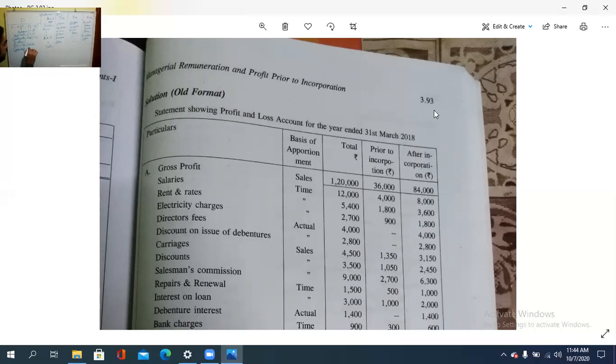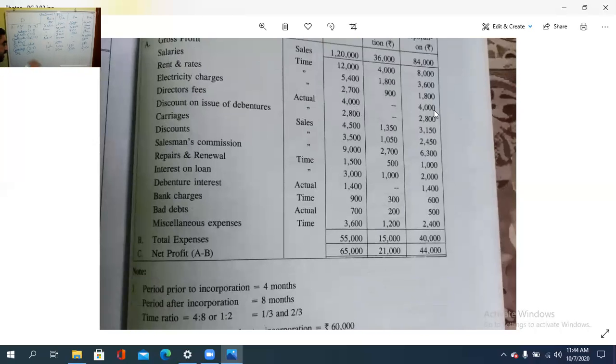Then carriage, based on sales, 3:7. The amount is 4,500, apportioned on 3/10 and 7/10, that is 1,350 and 3,150. Then discounts, based on sales 3:7. The amount is 3,500, so it is 1,050 and 2,450. Then salesman's commission.